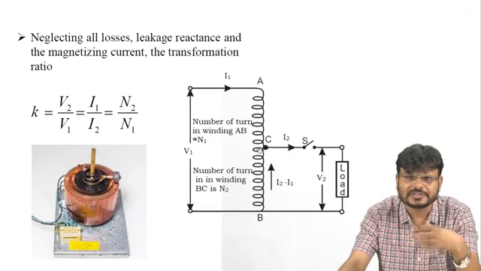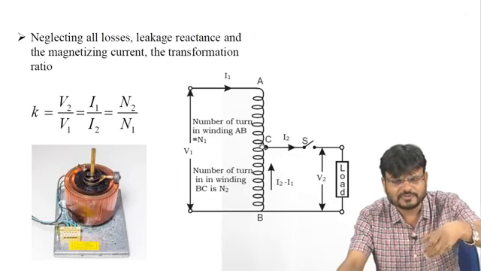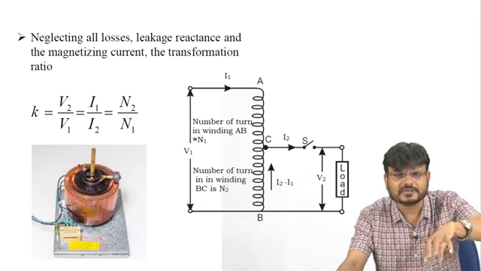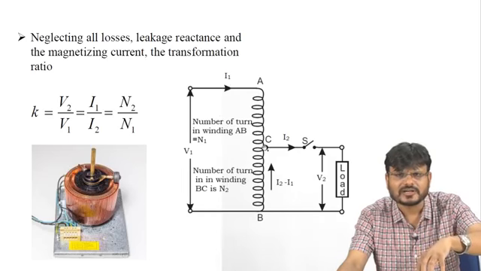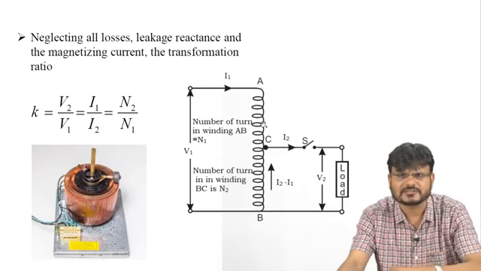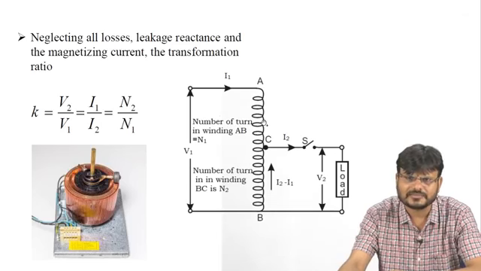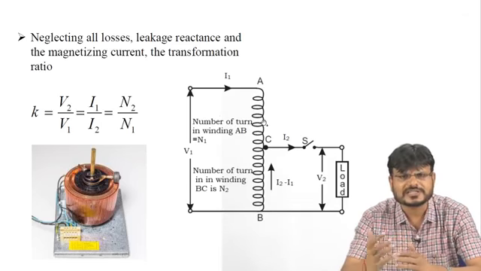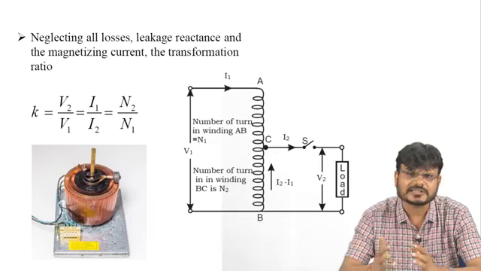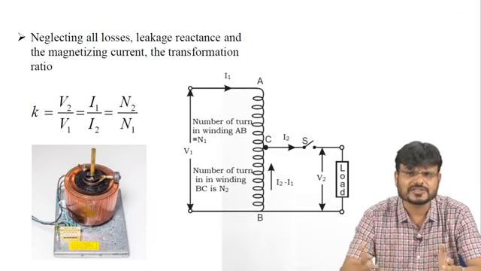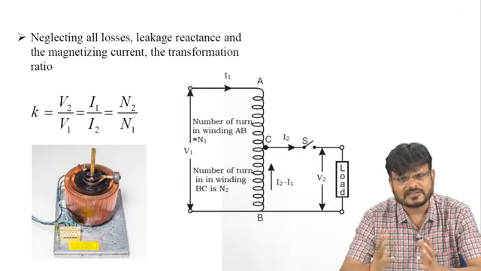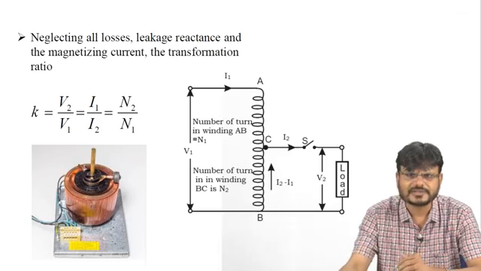If we want to increase it, that means if you rotate this regulator of the autotransformer anti-clockwise, this C may come here also. So accordingly you can change the number of turns on the secondary side, and accordingly you can change the voltage at the load side, right?